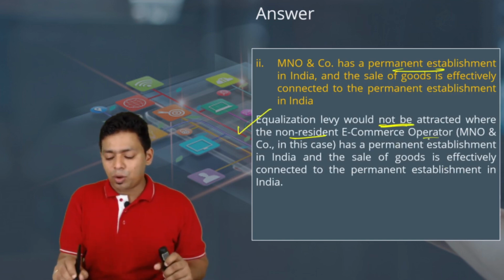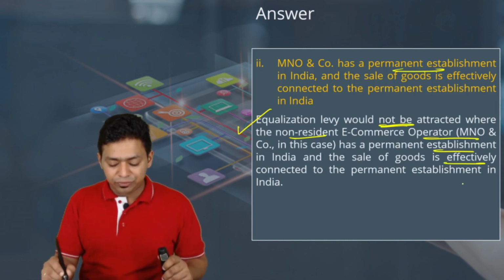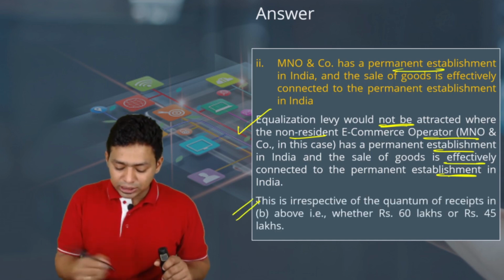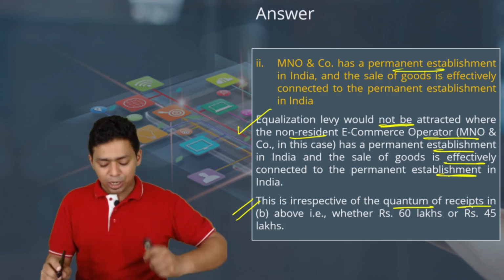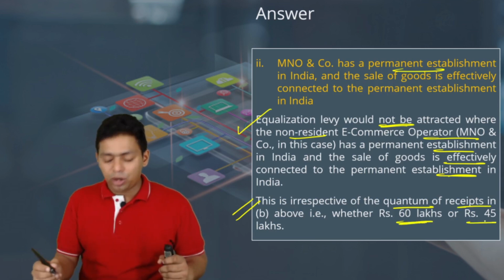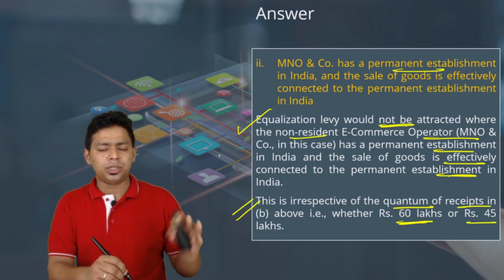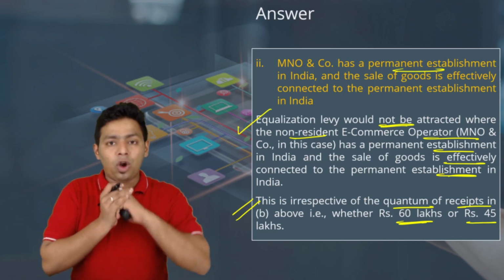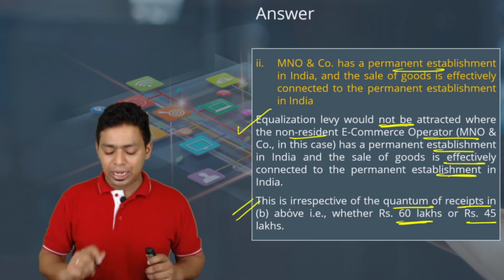Where a non-resident e-commerce operator has a permanent establishment in India and the sale of goods is effectively connected to the permanent establishment in India, this is irrespective of the quantum of the sale above, whether 60 lakh rupees or 45 lakh rupees. So that is not having any limitation. It is just the PGBP computation that you have to do. Equalization levy will not be applicable even if it is 200 crore or 2000 crore if you are having a PE in India.